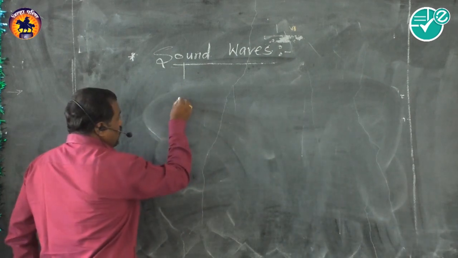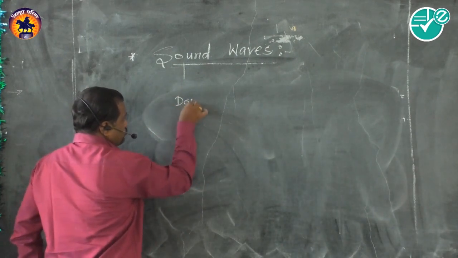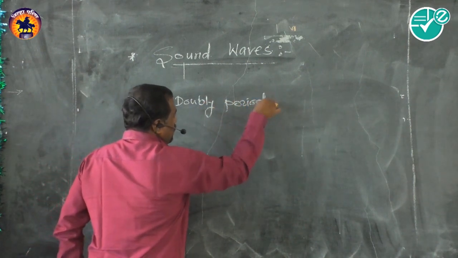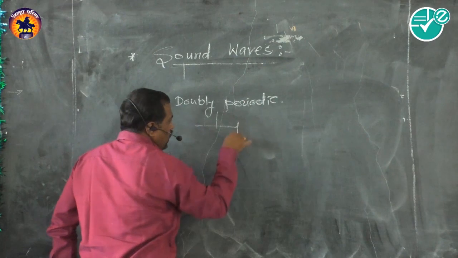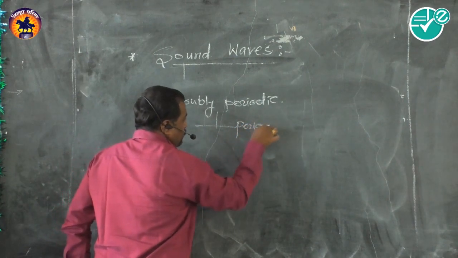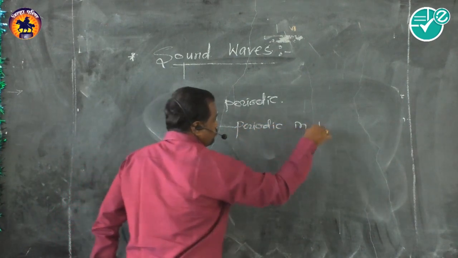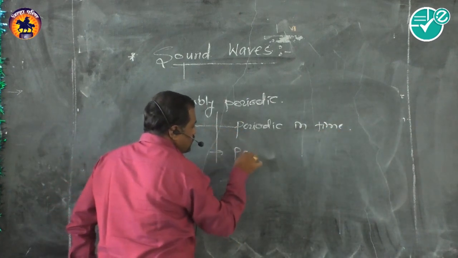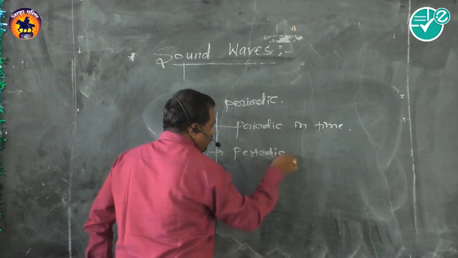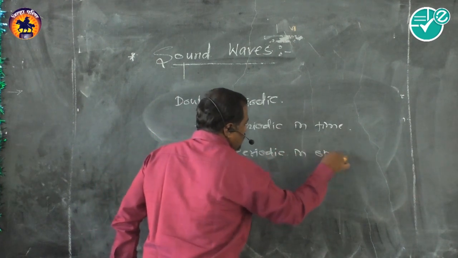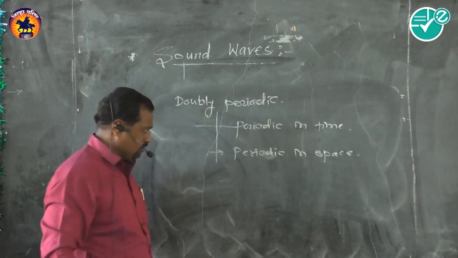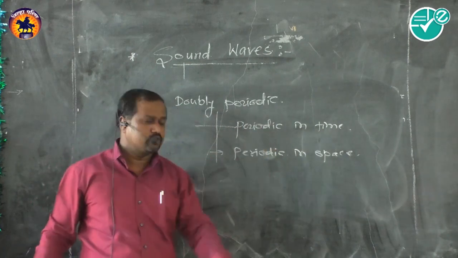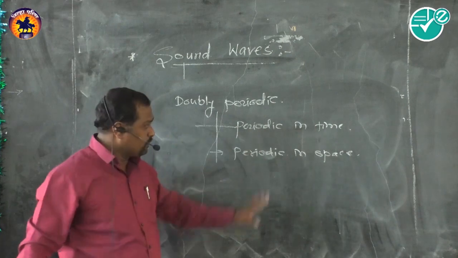Doubly periodic means periodic in time, and another, periodic in space. As wave motion is periodic in time and periodic in space, hence it is called a doubly periodic motion.